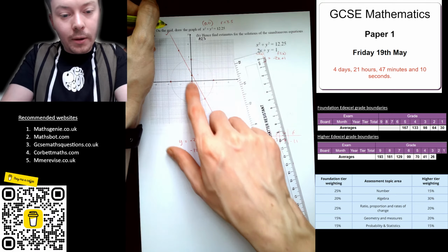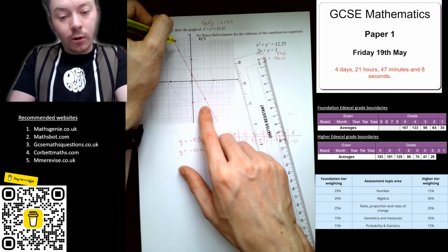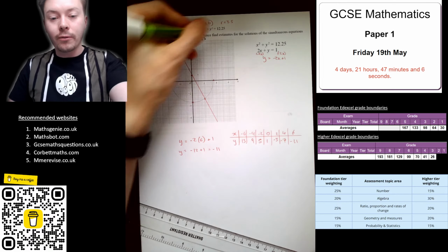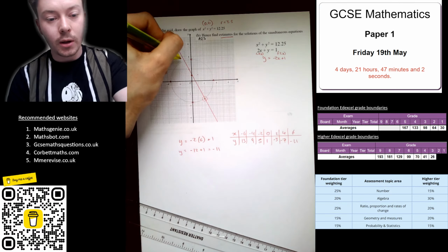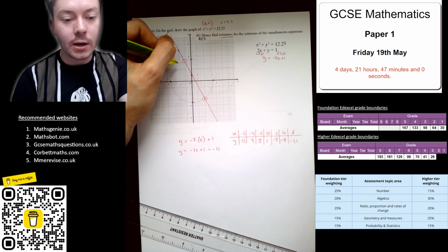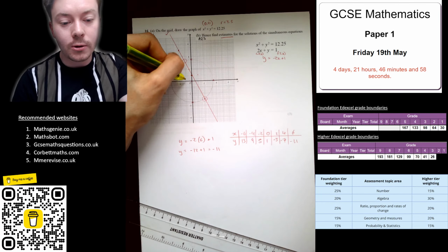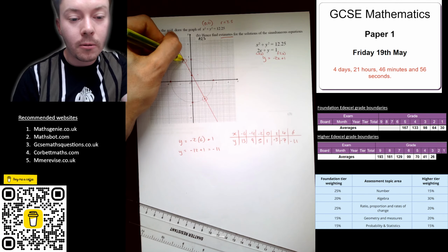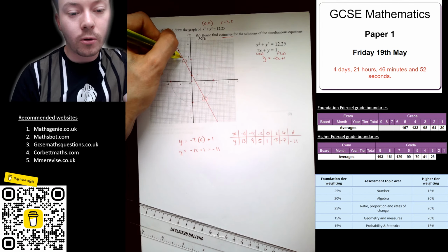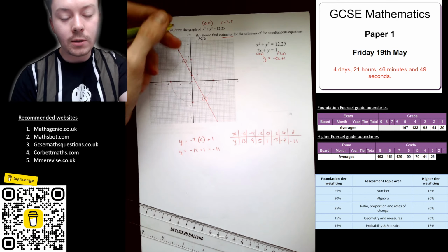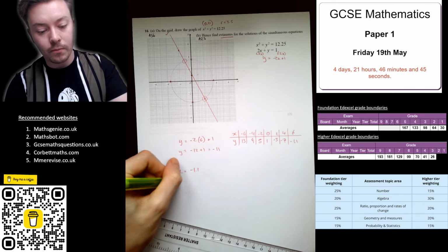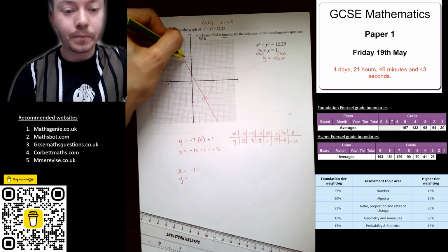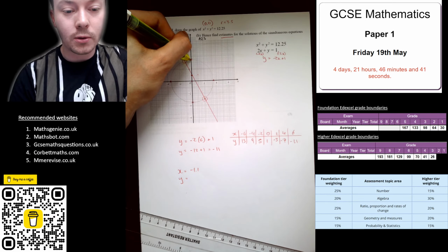So it's not quite perfect, which is why if you draw more lines it will get a bit better, but this is only finding estimates, so it should be fine. So we've got this point here and this point here, which you need to write down. That's going to be negative 1.1, we're looking at where they cross. I'm going to go x equals negative 1.1, y is equal to 3.2, 3.3,